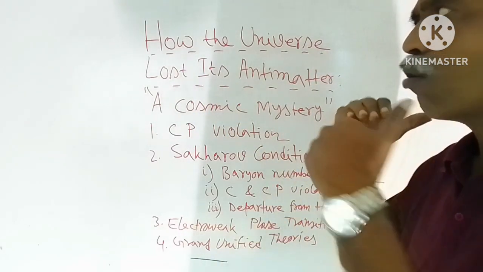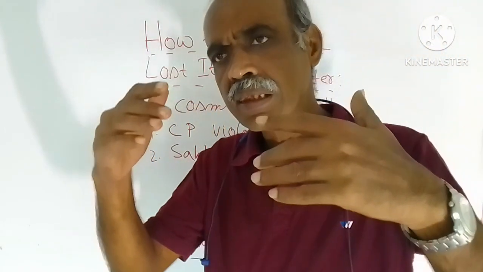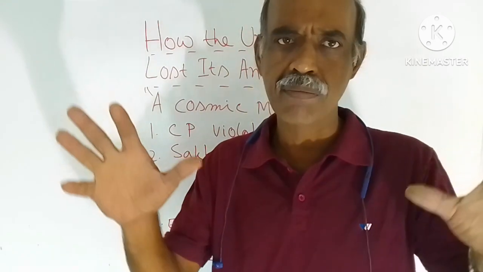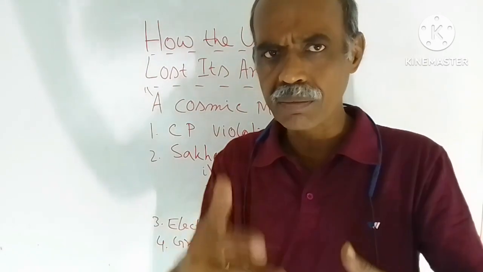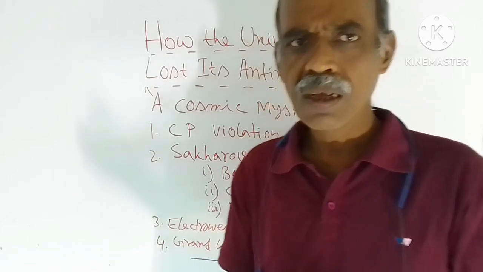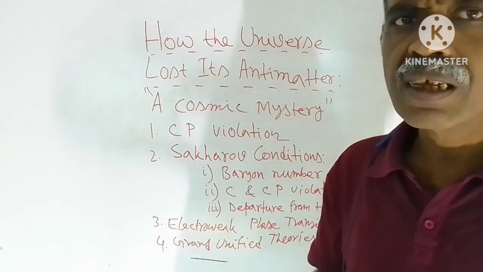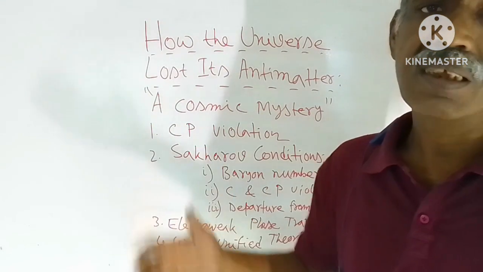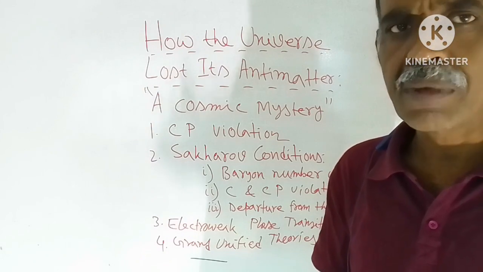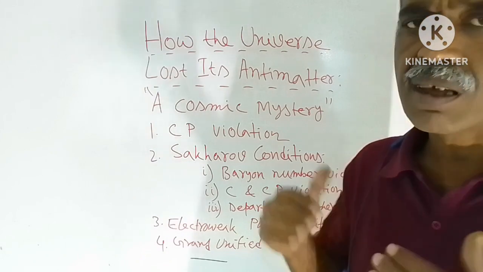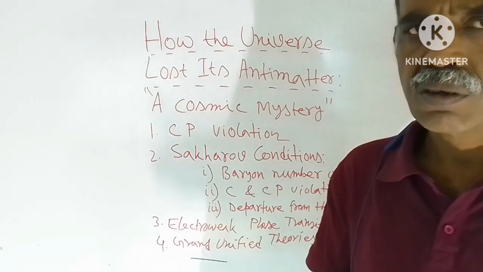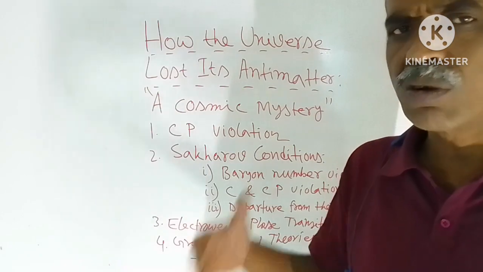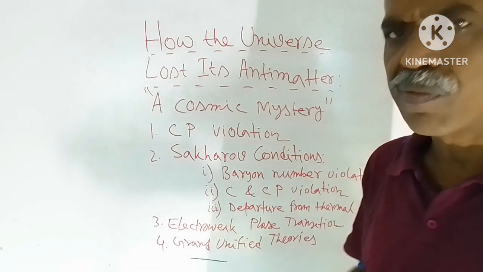According to the title, in the beginning of the universe, the amounts of matter and antimatter were the same. But with time, the amount of antimatter has decreased. And at present, we can see that there is very, very little antimatter present in the universe as compared to the amount of matter. So these are the probable reasons. These are not the exact reasons. There is no experimental verification of this.